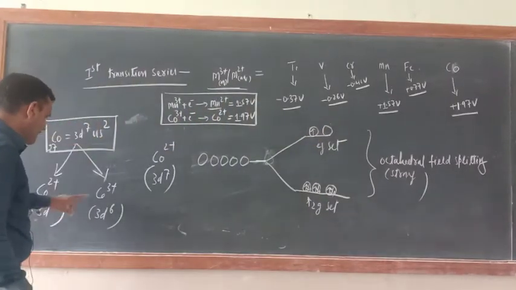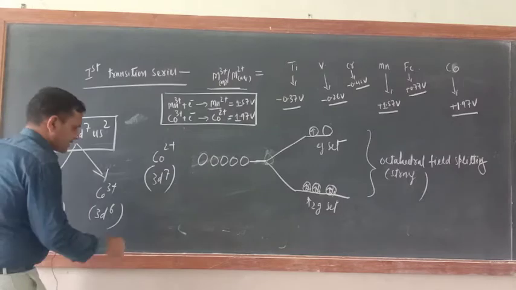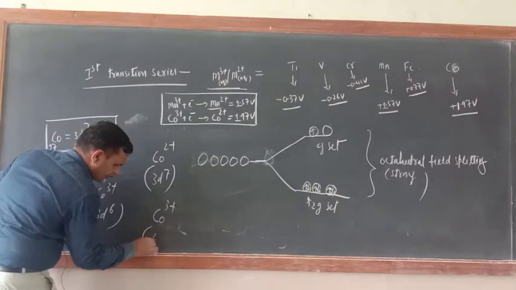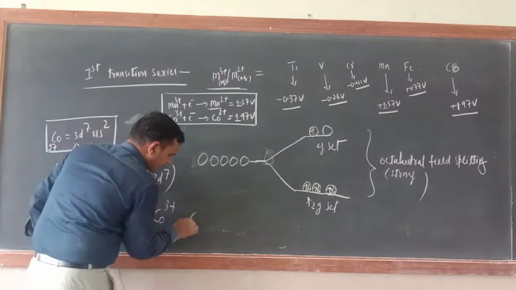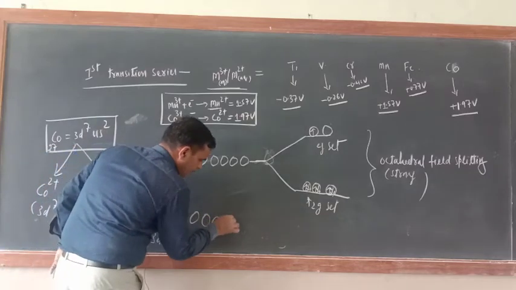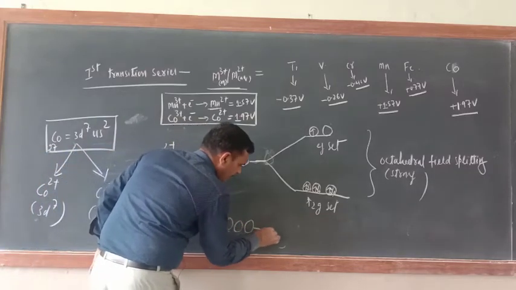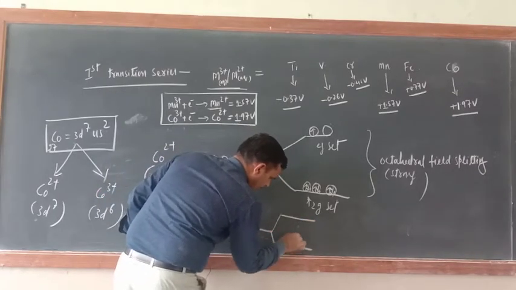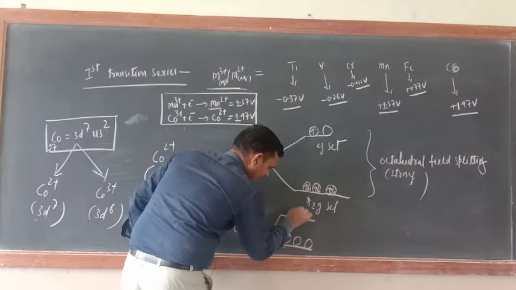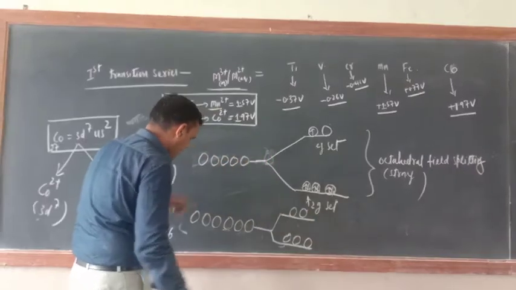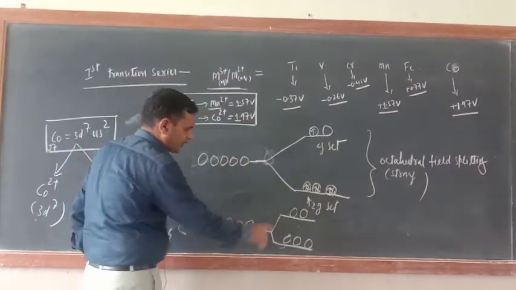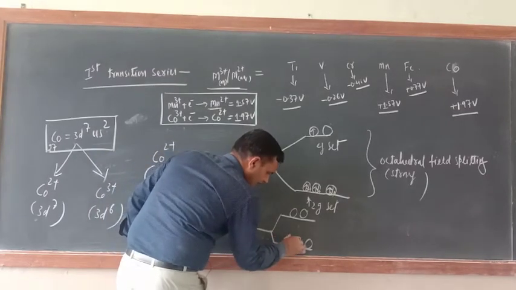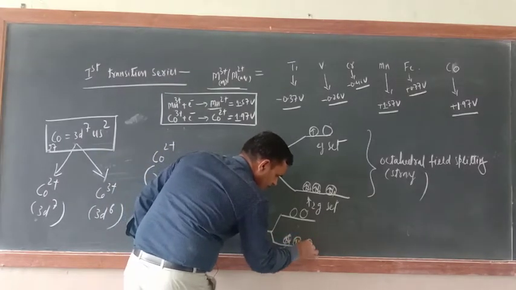Now in case of Co3+, Co3+ means 3d6. So here 1 2 3 4 5 6. Now 6 electrons you have to fill in the T2g set. So here 2 electrons, here also 2 electrons, here also 2 electrons.